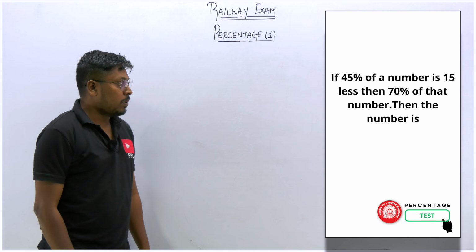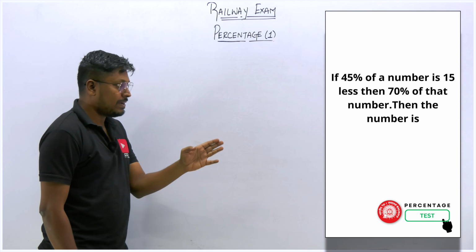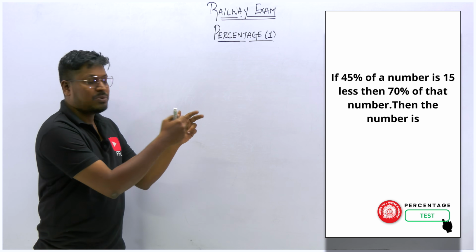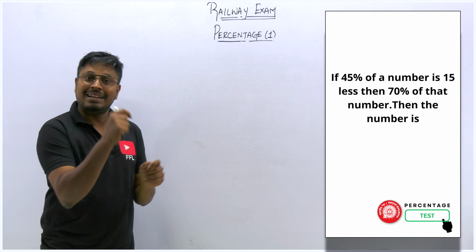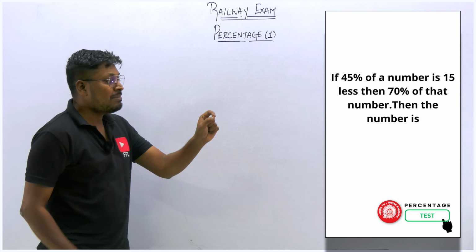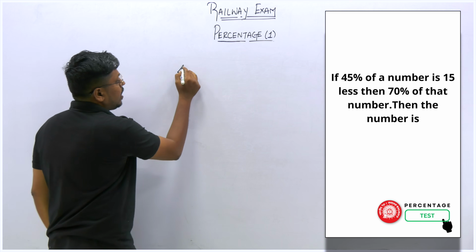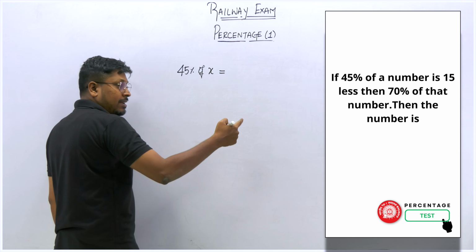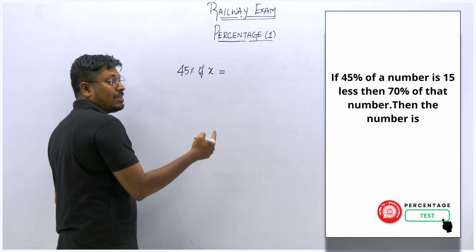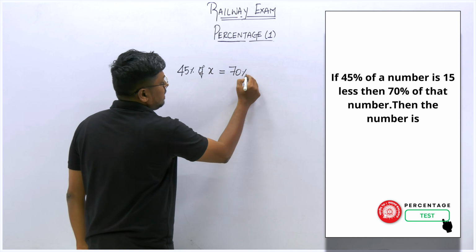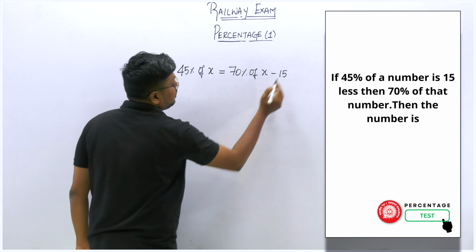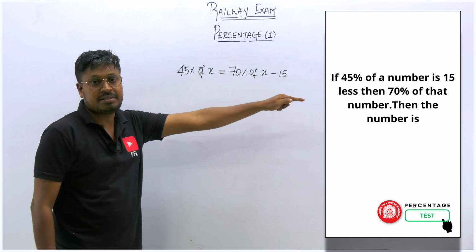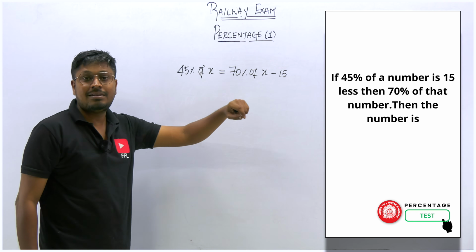Next question. If 40% of a number is 15 less than 70% of the number, then the number is. Right? Similarly, we solved 2 questions back. I have told you how you need to write the equation if it is 21 less than. So similarly, 45% of a number is equal to 15 less than 70% of the number. That means for 70% of the number, it is 15 less than. So you have to write first 70% of x minus 15. Do not write 15 minus 70% of x. If you write like that, then the complete answer will be different, right?